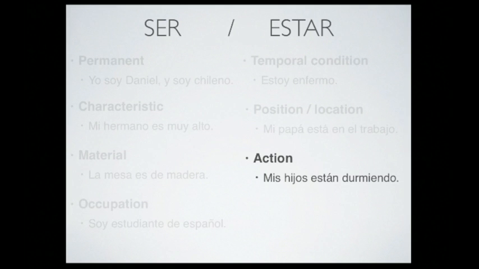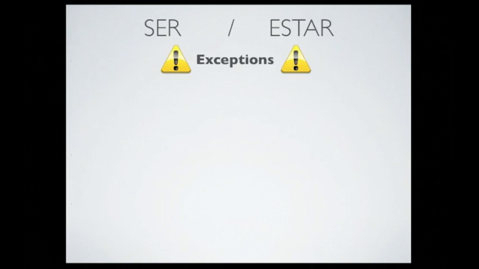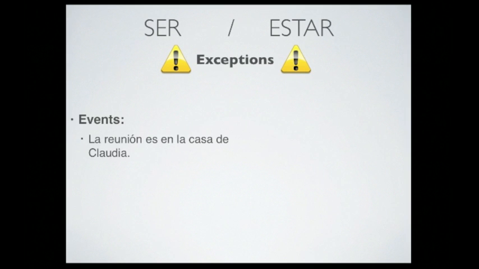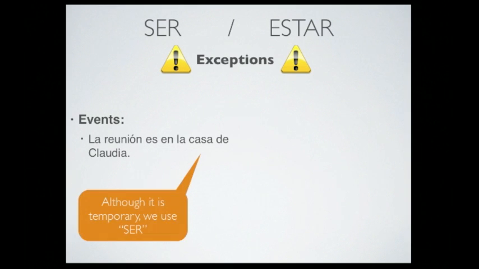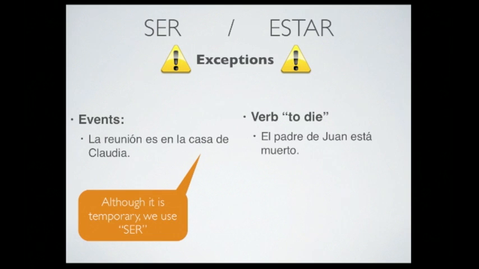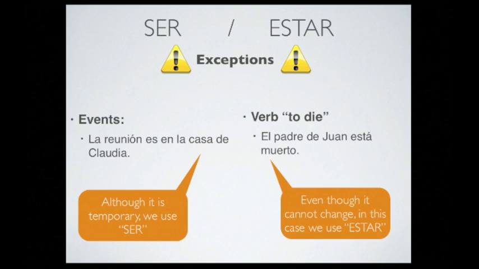Of course, there are a couple of exceptions. We're going to see two of them that are really common. When we talk about events, we don't use estar, even though they are temporary and that can be really short. We use ser instead. For example, la reunión es en la casa de Claudia. Although it's temporary, we use ser. The other exception is the verb to die, morir. We say el padre de Juan está muerto. Even though this cannot change, we use estar in this case.